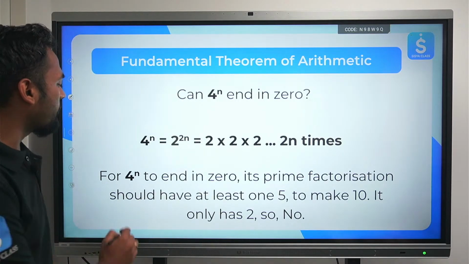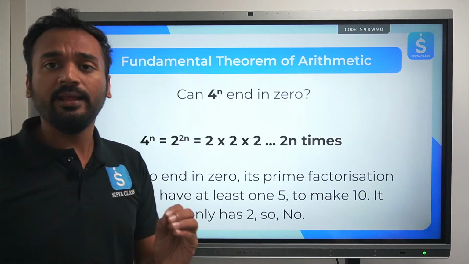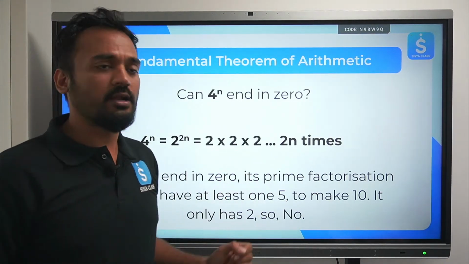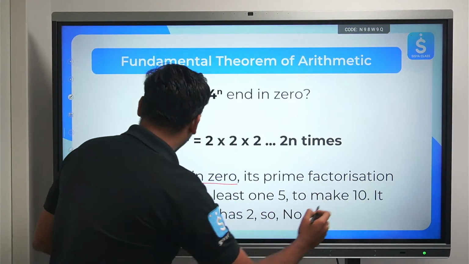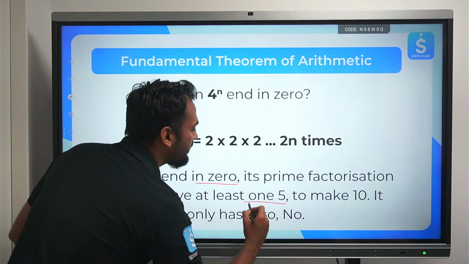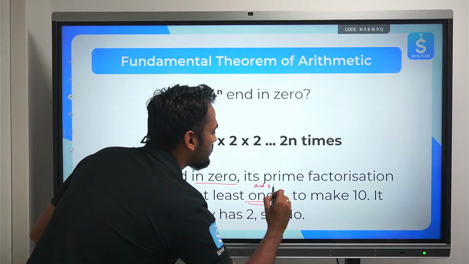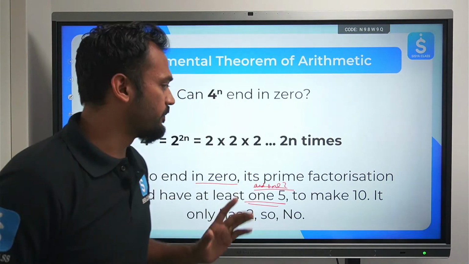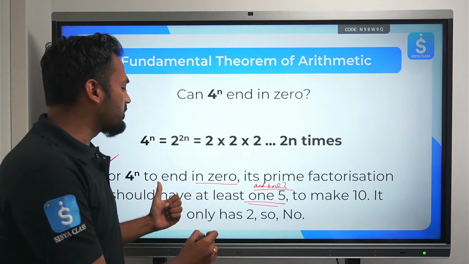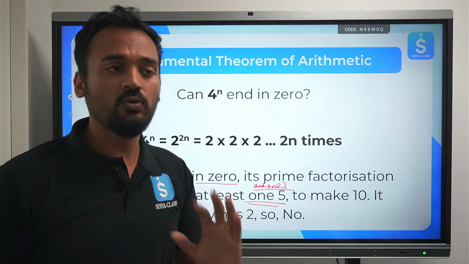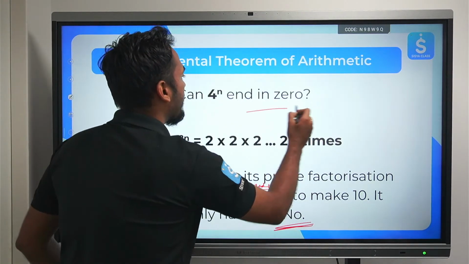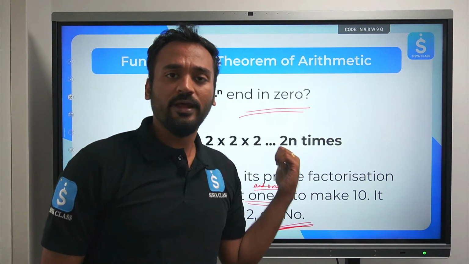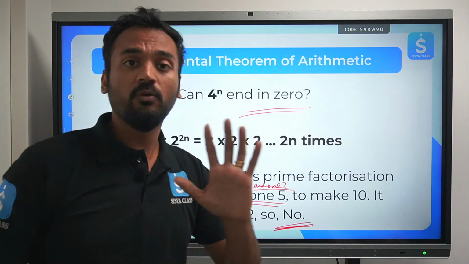Next, for 4 to the power n, or in other words any composite number, to end in 0, its prime factorization should have at least one 5 and one 2 as well. Here 2's are there, but not even one 5 is there. Since this prime factorization does not have any 5, it only has 2, therefore no, it cannot end in 0. I hope this is clear. This is one direct application of the fundamental theorem of arithmetic, and this was asked once in your board exam also.